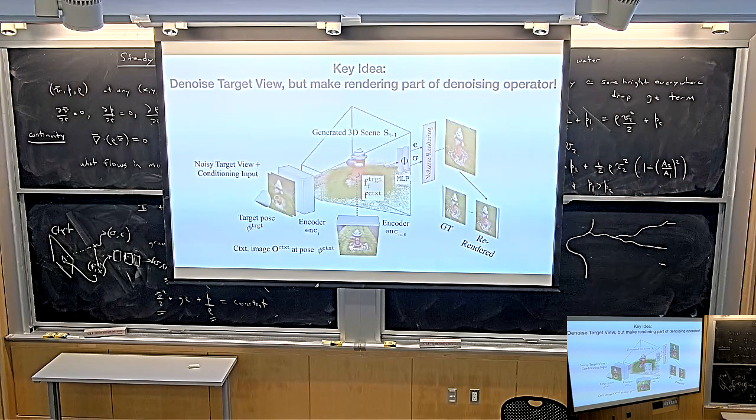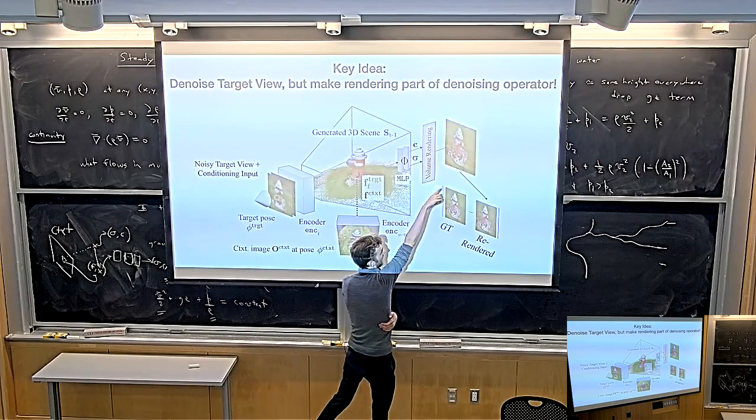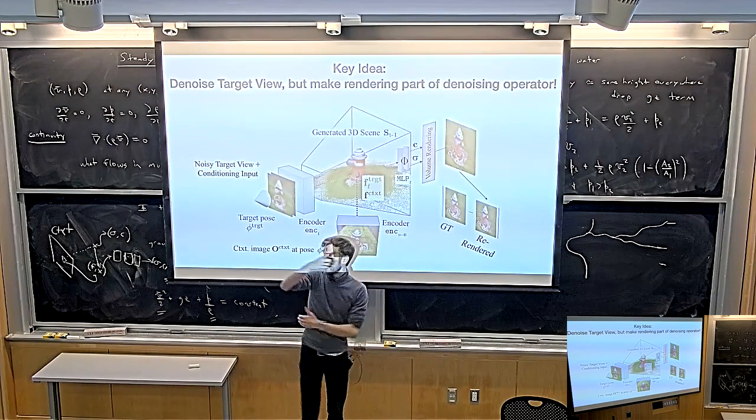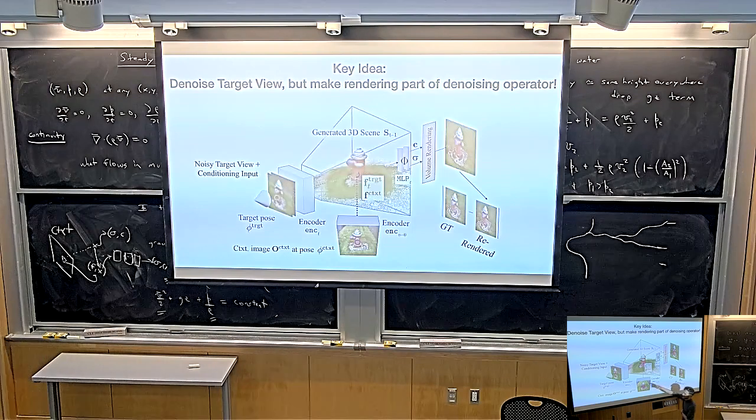And then when you sample, you basically denoise. After the first step, you get a clean estimate, right? Then you take that clean estimate, you add noise to it again, and then you input it again. Starting from the second step, this feature becomes informative. As you're going from perfect noise to zero noise, you're interpolating between this image has no information to this image has perfect information. Okay, good.